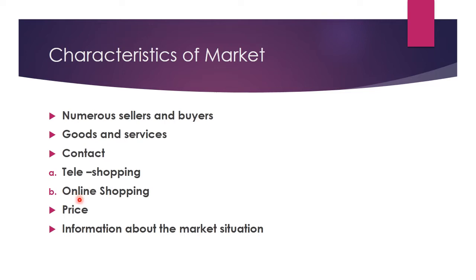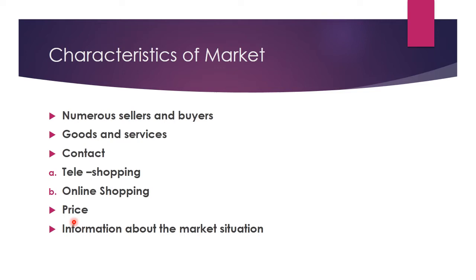Okay? Plenty of websites are there for online shopping. And you must be doing this, so you are very aware about all these online shopping sites. So, by way of tele-shopping and online shopping, the buyers and sellers come in contact. They don't meet face to face, but they come in contact for buying and selling.